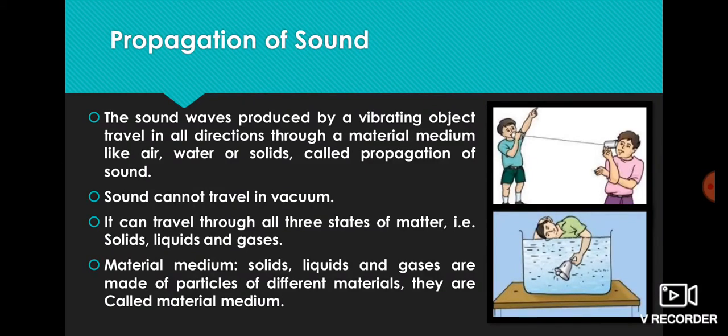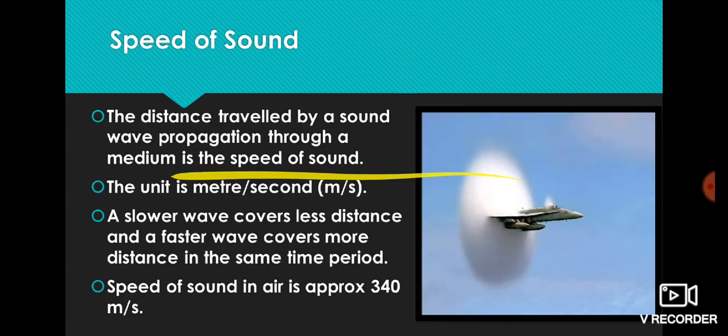The sound waves produced by a vibrating object travel in all directions through a material medium like air, water or solids, called propagation of sound. Sound cannot travel in vacuum. It is the property of sound to travel through solids, which probably evolved the famous saying, even walls have ears.